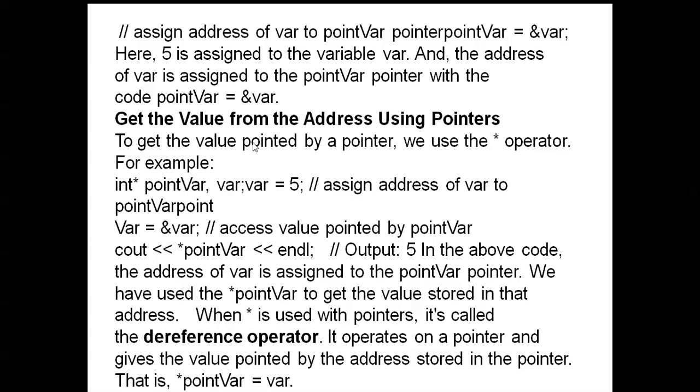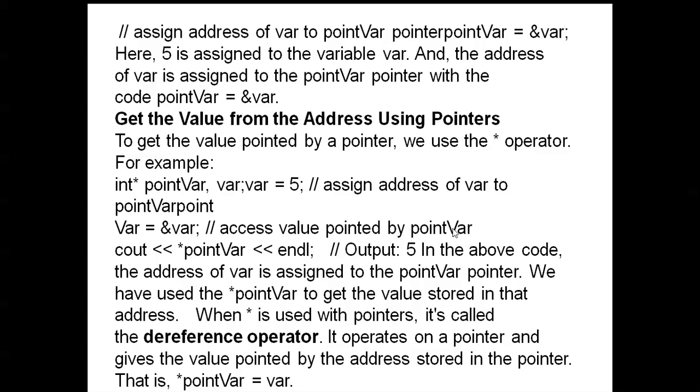Getting the value from the address using pointers. To get the value pointed to by a pointer, we use the asterisk operator. For example, int asterisk point var, comma, var is equal to 5. Assign the address of a variable to the pointer variable: point var is equal to ampersand var.